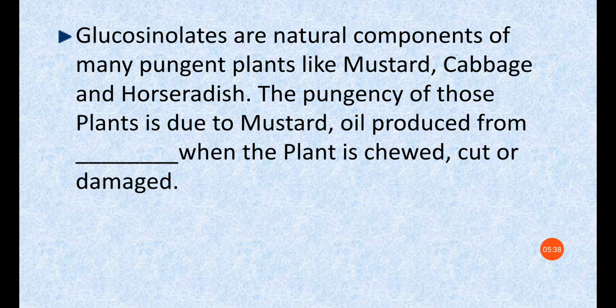Next, glucosinolates are natural components of many pungent plants like mustard, cabbage and horseradish. The pungency of those plants is due to mustard oil produced from dash when the plant is chewed, cut or damaged. This topic is also about the secondary metabolites of plants. The answer is glucosinolates. Already this word is there in the question, but to create confusion, the question was given like that in the CSIR exam.